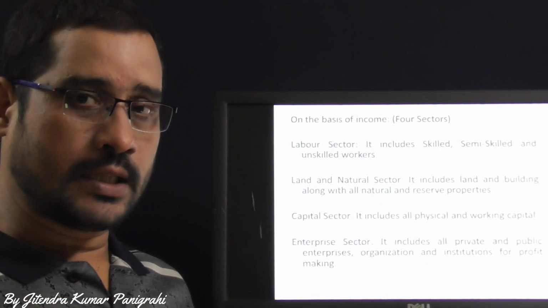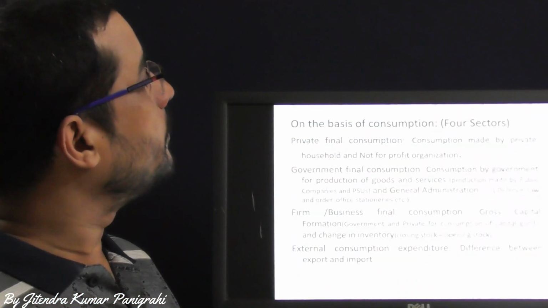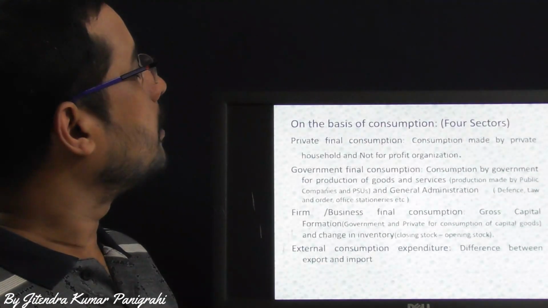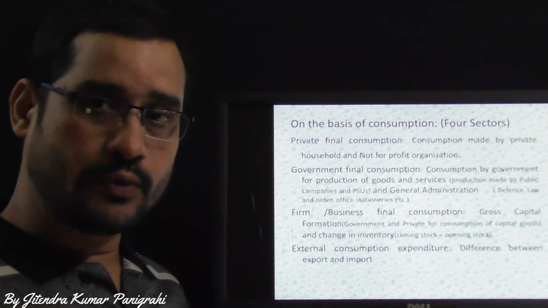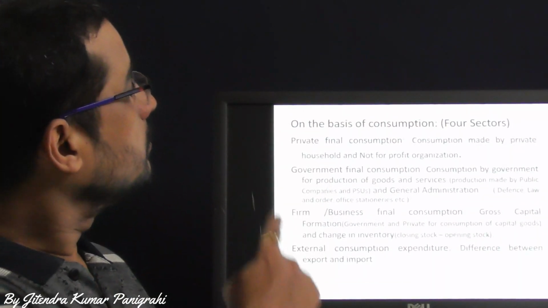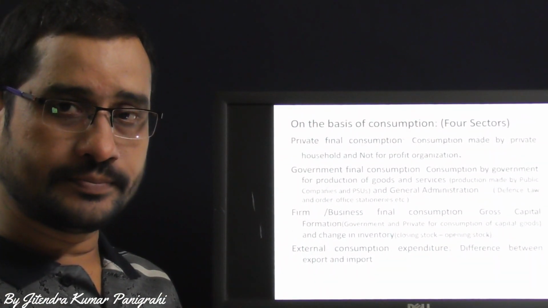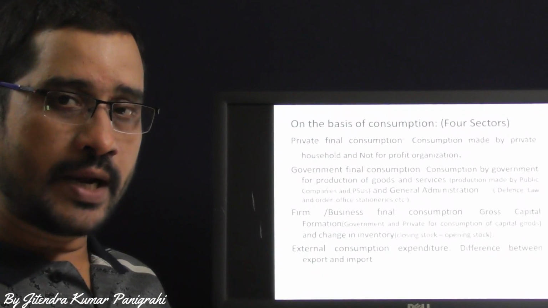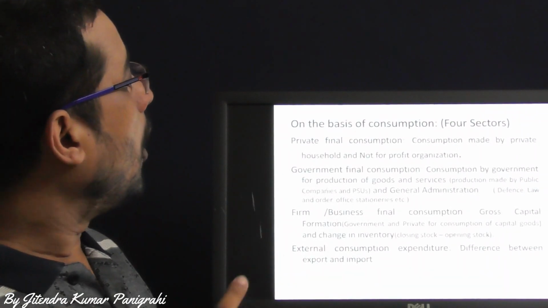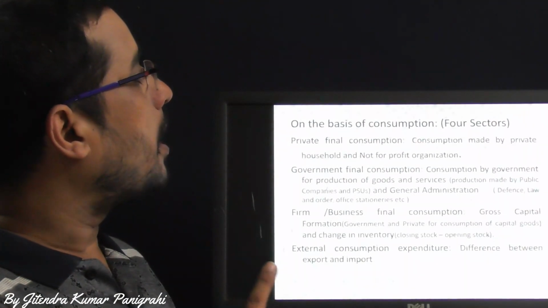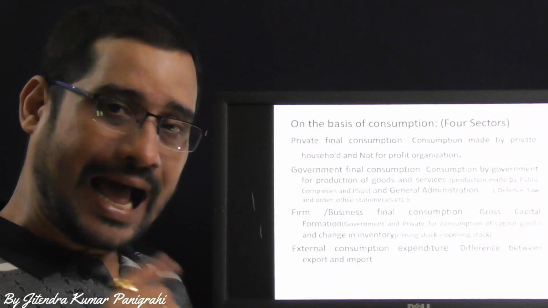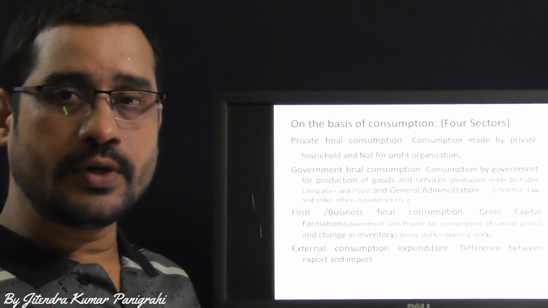Now let me discuss another division, that is consumption. On the basis of consumption, there are also four sectors. Number one, private final consumption. This private final consumption includes all the consumption made by private households as well as the non-profit organizations.